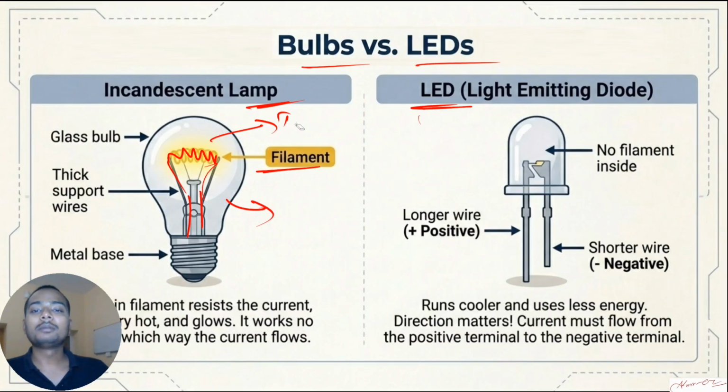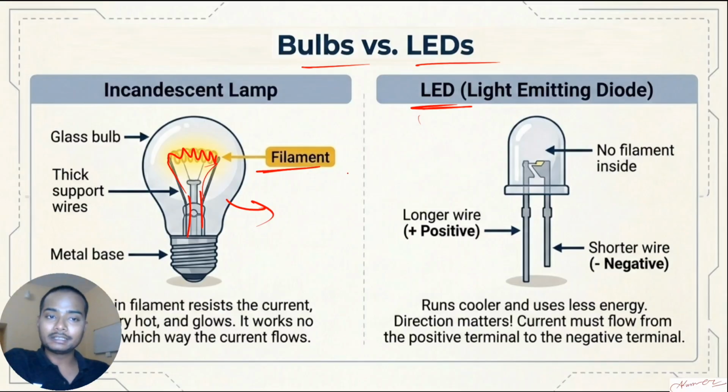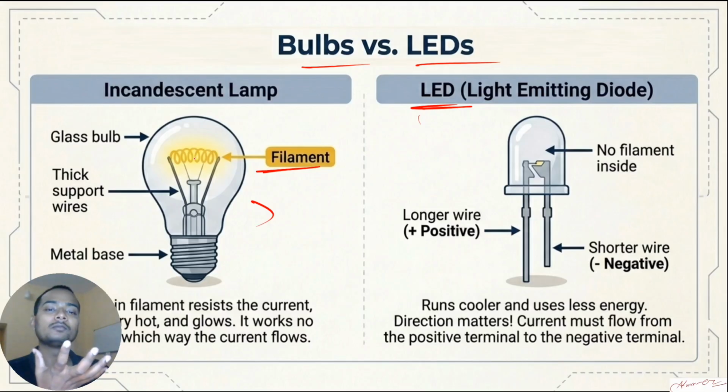The drawback of using these bulbs is that you have to apply a lot of electrical energy to make the bulb glow. If the electrical energy is not enough, it will not glow. Basically, when it is connected and the electricity goes to the filament, it produces the heating effect. Because of the heating effect, it starts glowing. That's the basic working of it.